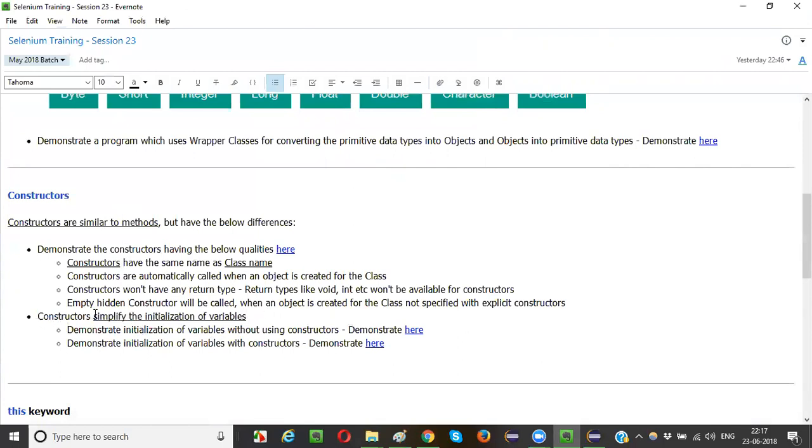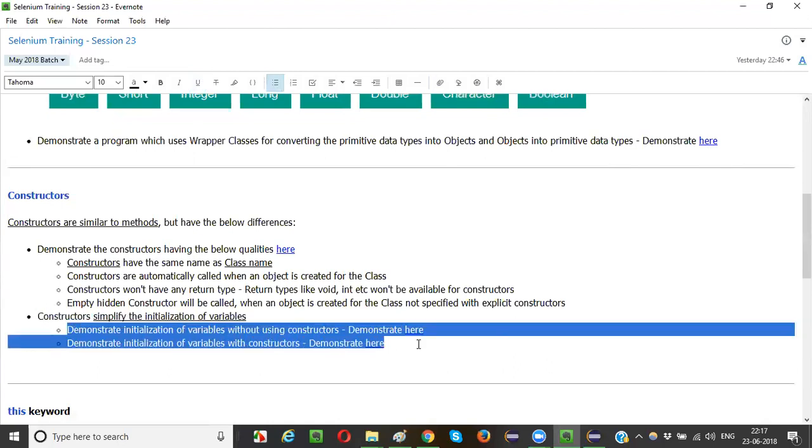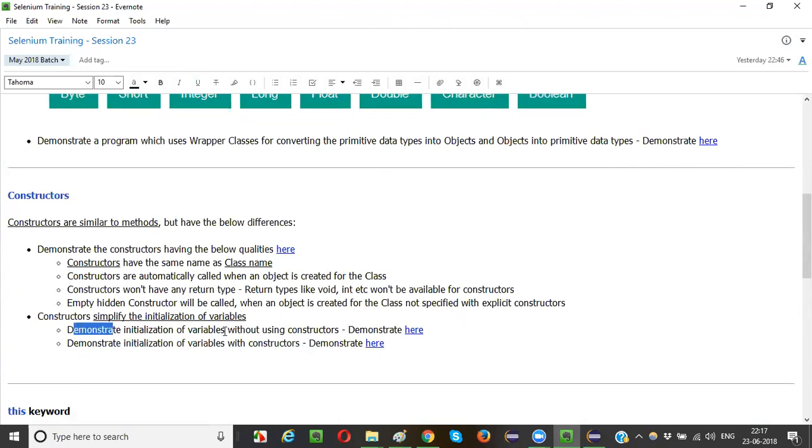To understand how the initialization of variables will be simplified with the help of constructors, I have two things here. In the first demonstration, I'm not going to use constructors, but I'm going to initialize the variables. But in the second program, I am going to initialize the variables with the help of constructors. When you compare the two, you will understand why initialization is simplified with constructors. So let me start explaining that.